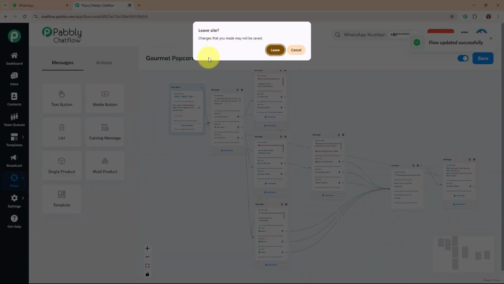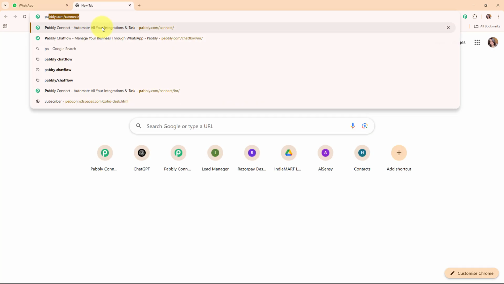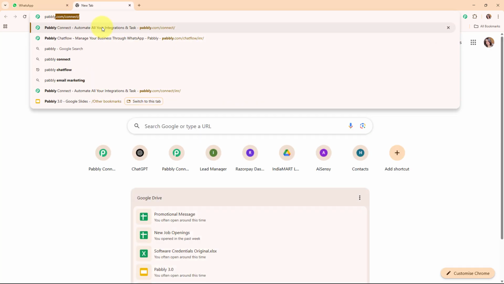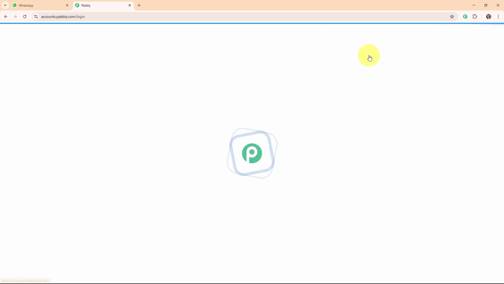And now in this video we are going to learn step by step how you can create this amazing WhatsApp chatbot by simply using an all-in-one WhatsApp communication platform, that is Pabbly Chat Flow. To access Pabbly Chat Flow you have to search pabbly.com/chatflow in your browser, and then it will direct you to Pabbly Chat Flow's home page. Here on my screen you can see the home page, and you can see two options, that are sign in and sign up free. If you're a new user, click on sign up free and get 300 tasks every month to explore the software. And if you're an existing user, click on sign in. Here I'm an existing user, so I'm clicking on sign in.